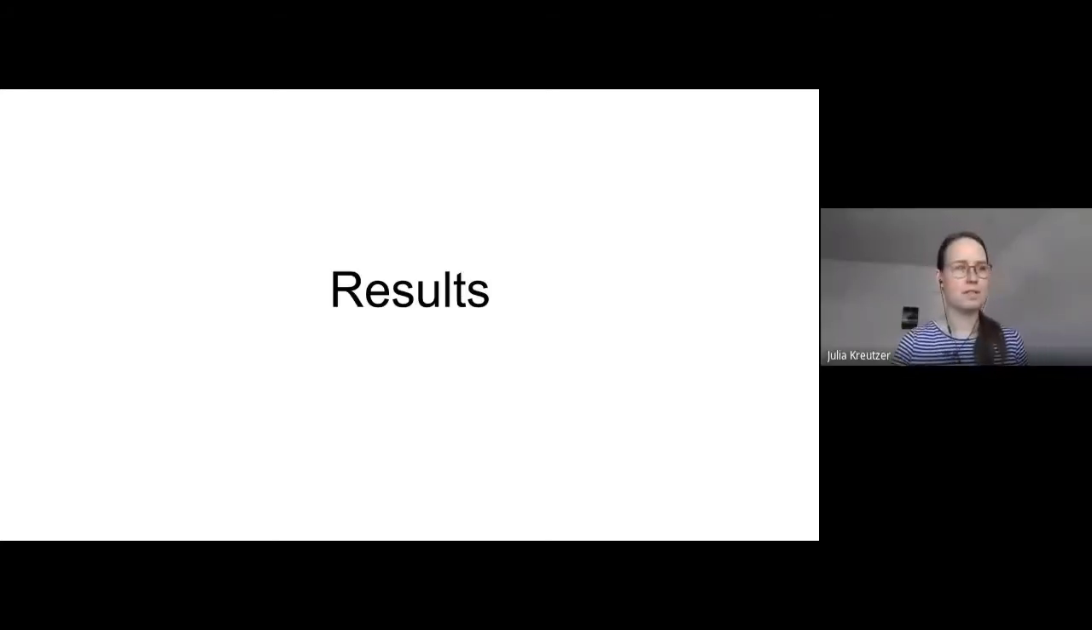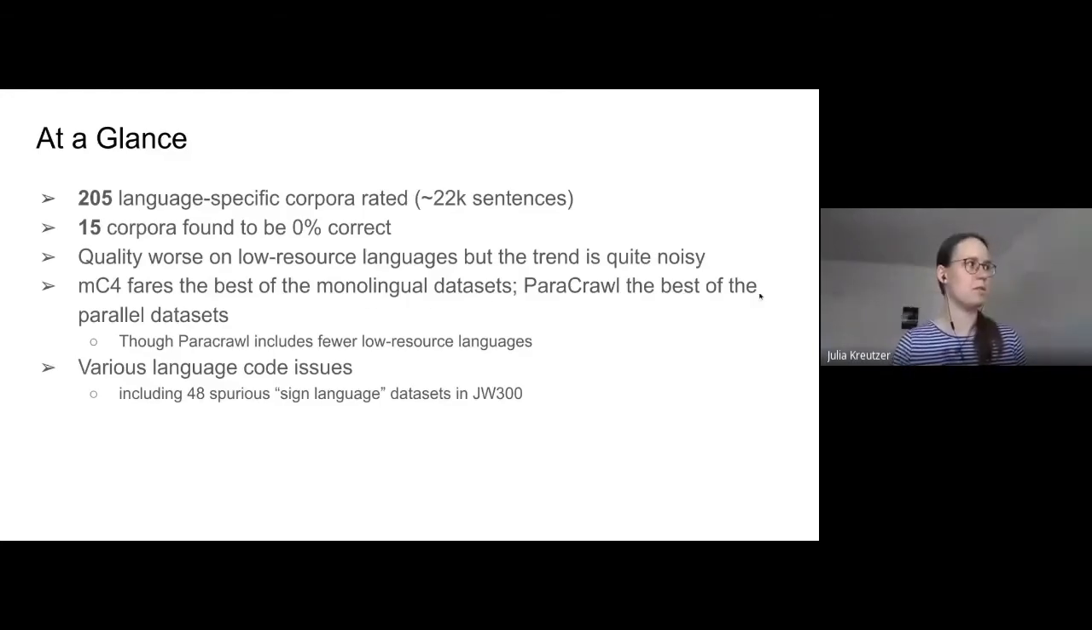Right, so now about the results. We collected all these ratings for a subset of the languages that were contained in each corpus. In total, we covered 205 of the language-specific corpora. That is a total of roughly 22,000 sentences that we rated. We found 15 of those corpora to be 0% correct. That means they contain 0% of what they were supposed to contain.